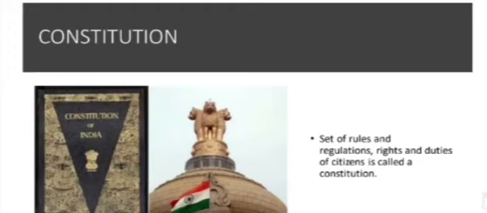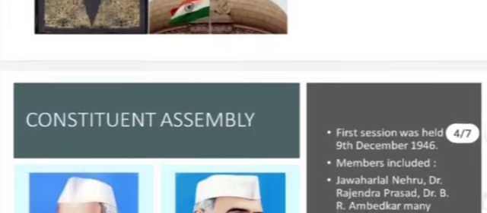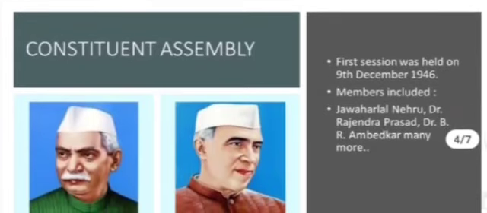Our Indian Constitution came into force on 26th January 1950, and India became a democratic republic on the same day. Okay, children, now you understand what a Constitution is? We will send you the notes, and when you write them down more clearly, you will understand. Now, moving forward, we will learn about the Constituent Assembly. What is a Constituent Assembly? Children, in 1945, the British government decided to grant independence to India.